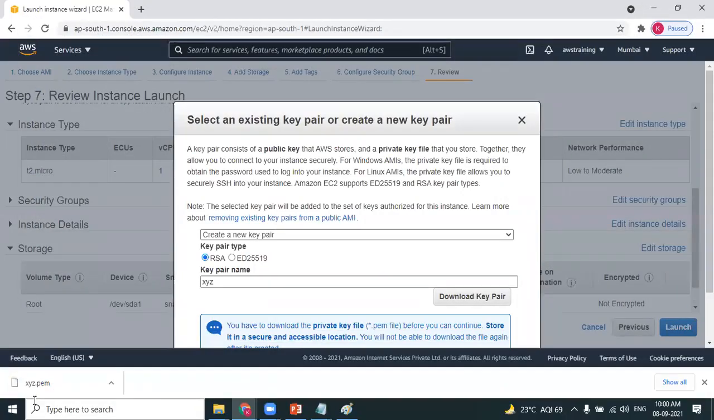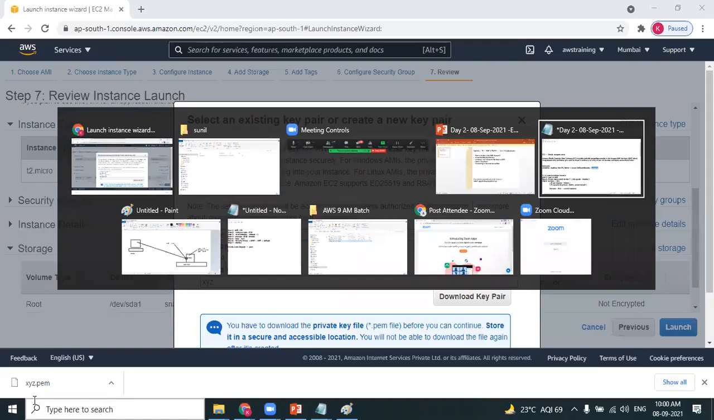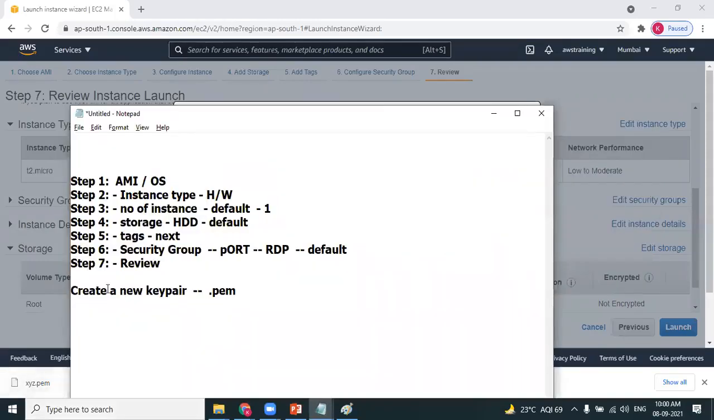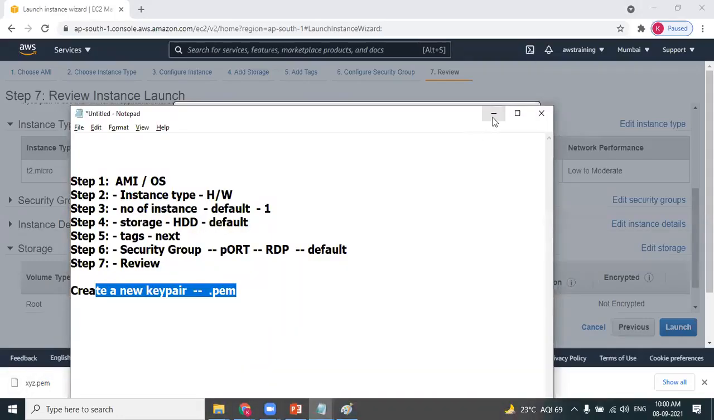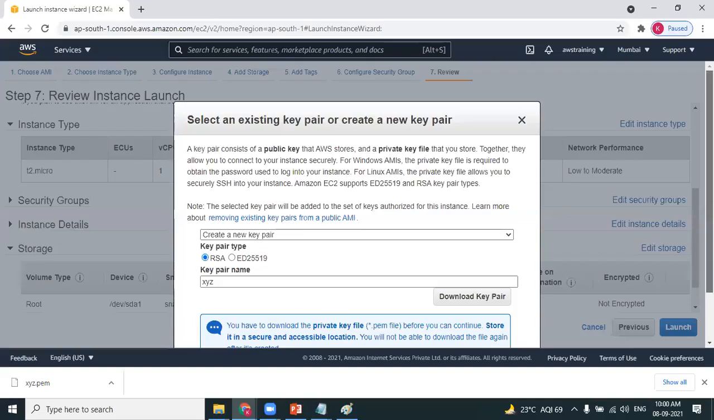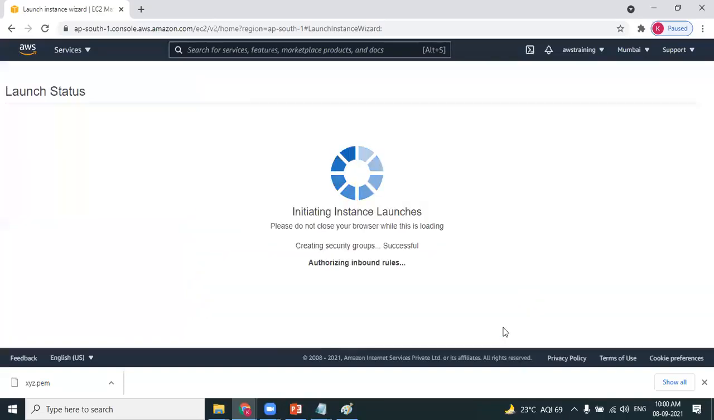Okay. So remember, once you complete the 7-step process, it will ask you to create a new key pair. You can see the file extension .pem. You have experienced the key pair. So what is a key pair? We'll discuss later, and click on launch instances.